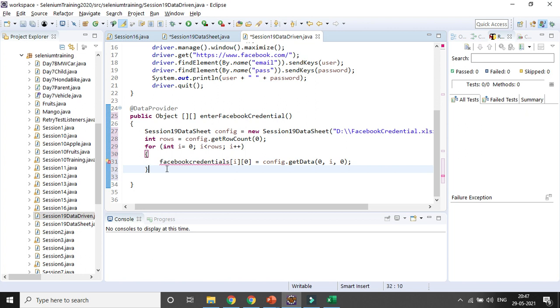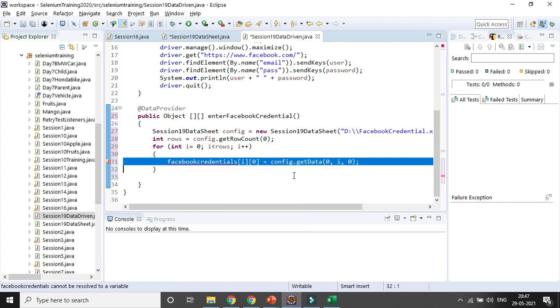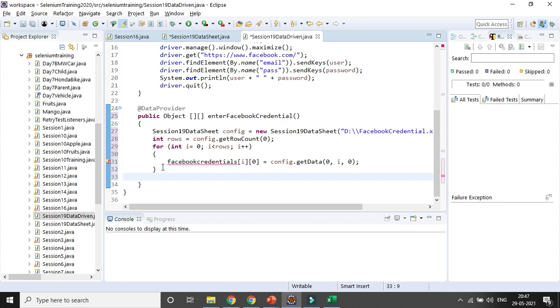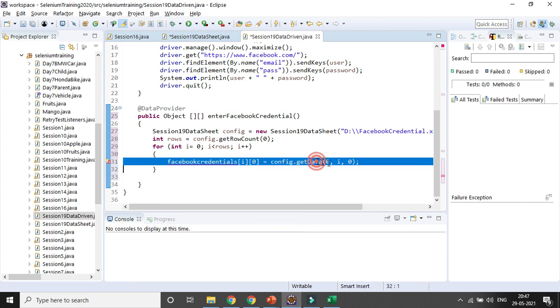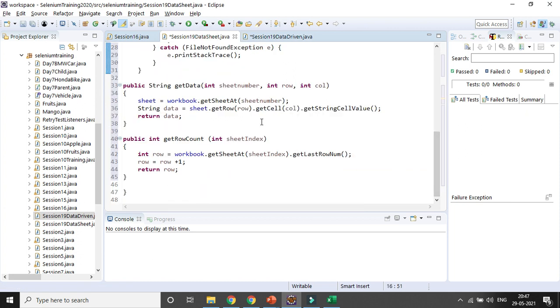So in case you are not able to, maybe you can go to the video. Okay, so let's complete that part. Here I am creating some variables. Facebook credentials. Here we are giving three different things, right, based on the methods we have written. One is the integer seat number, then row and then column.